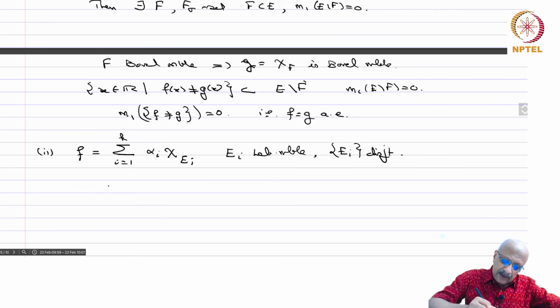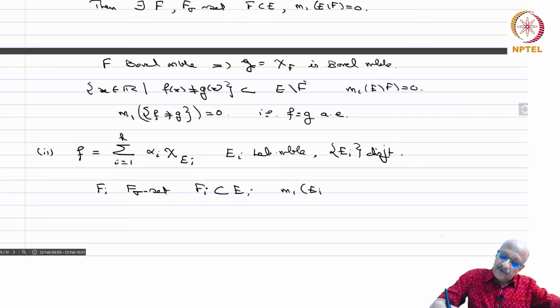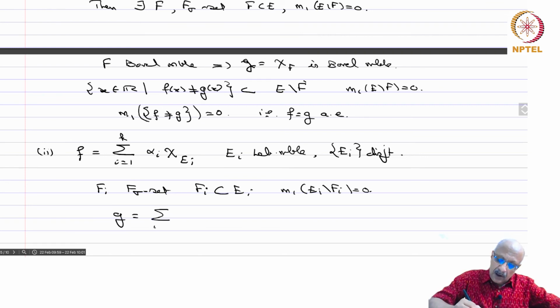Then now you take F_i, an F sigma set, F_i contained in E_i, and m1 of E_i minus F_i equal to 0, and you define g equal to the sum from i equals 1 to k of alpha_i chi of F_i. Then g is Borel measurable,